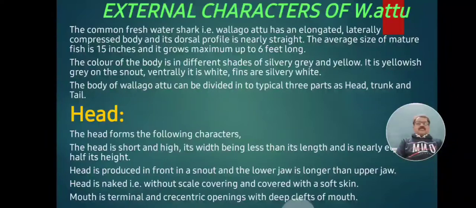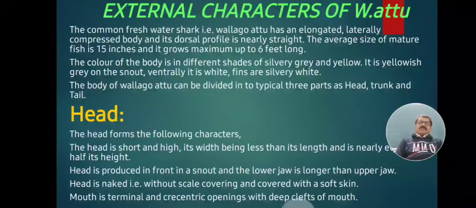This is the body coloration that is observed.